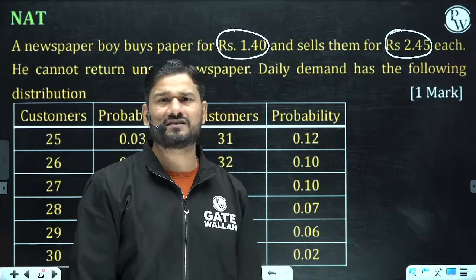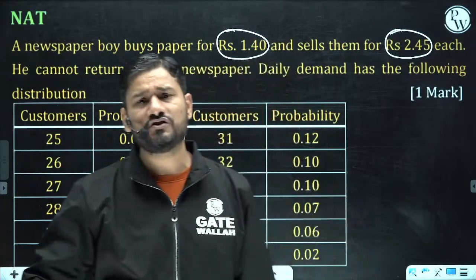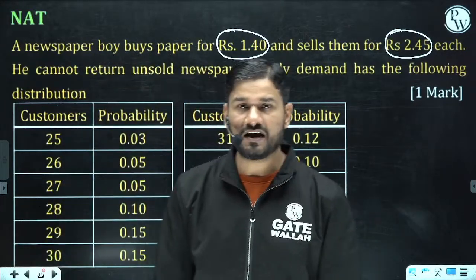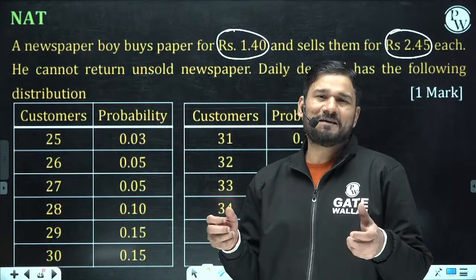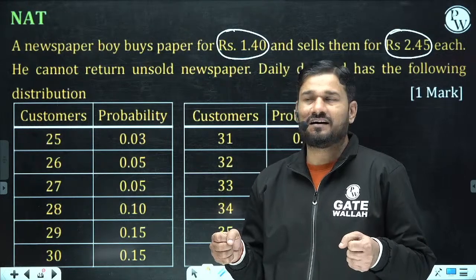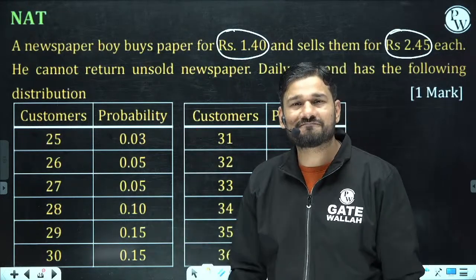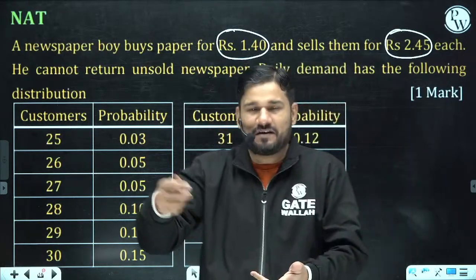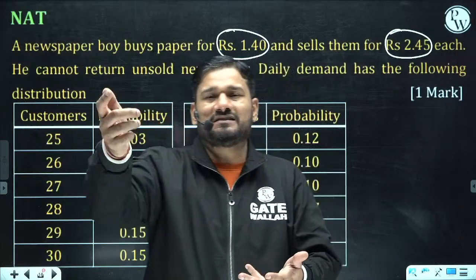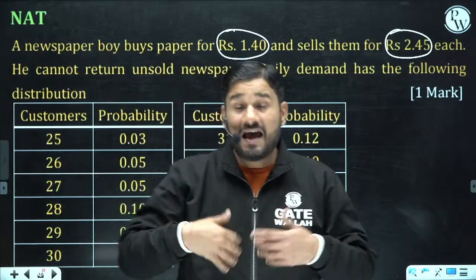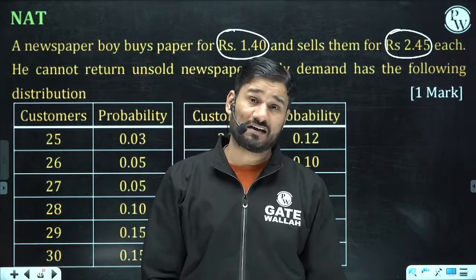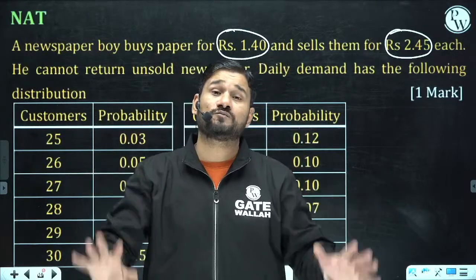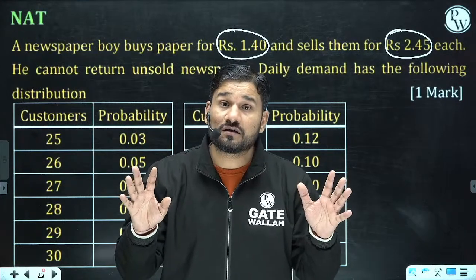The newspaper demand. Suppose I am selling out the newspaper at some railway station. Suppose I am keeping only, let's say, 25 newspapers. Please take newspaper, purchase newspaper. I am selling out the newspaper at the railway station. And what happened? All the 25 newspapers got sold in the first hour.